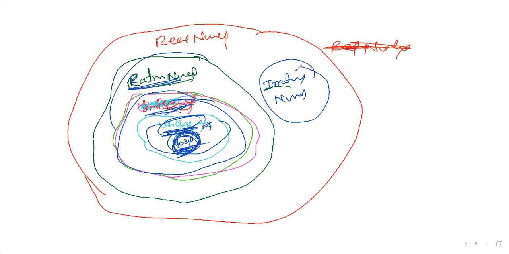But these two numbers should not be the same. Rational is different, irrational is different. They should not be the same. But the combination of these two, rational and irrational, makes the real numbers. Now it's clear, right? Okay, I'll take one example for your understanding.